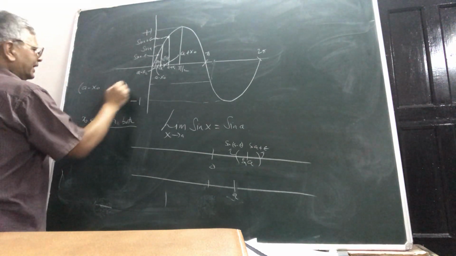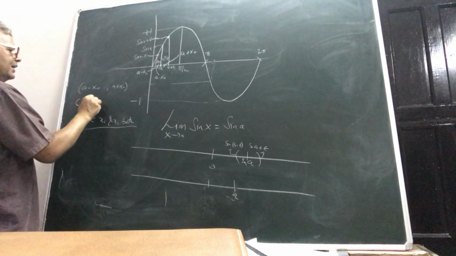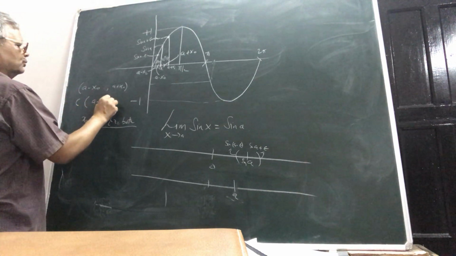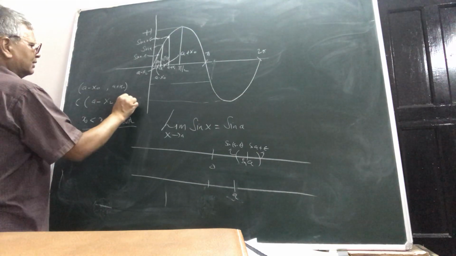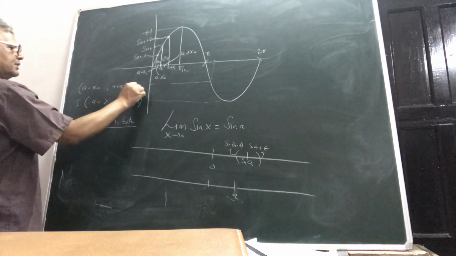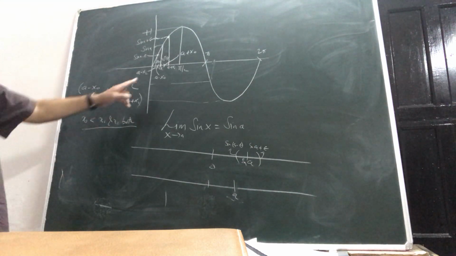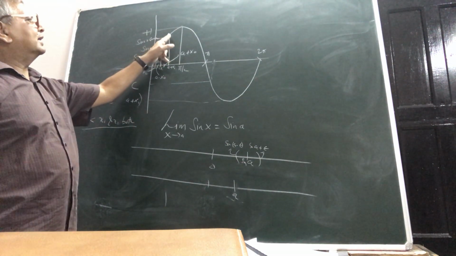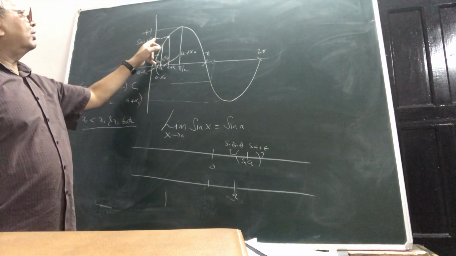This set will be contained wherein? This will be contained in a minus x2 and a plus x1. This is a subset of this set. And so what are x1, x2? x1 and x2 are the numbers which I will obtain in this particular fashion.